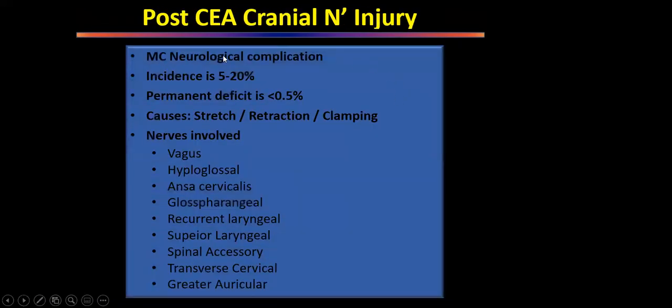Cranial nerve injury is the most common neurological complication, seen in 5 to 20% of patients, but most of the time it is transient neuropraxia. It is not permanent damage or axonal damage. It recovers most of the time with expectant management, because it is caused by stretch, retraction and clamping. In the MCQ they ask, basically all the nerves which are there in the neck can be damaged: vagus, hypoglossal, accessory, glossopharyngeal, recurrent laryngeal and superior laryngeal nerve, cutaneous sensory nerves, transverse cervical nerve, great auricular nerve, all the nerves. So in the MCQ there might be one "except" something, and that's why I have just mentioned it.